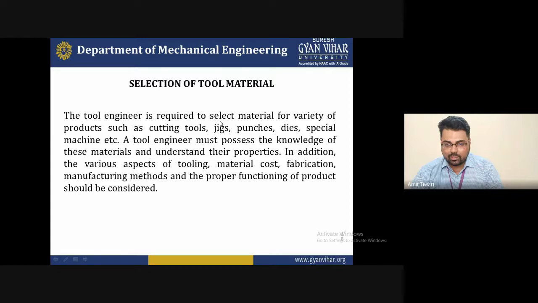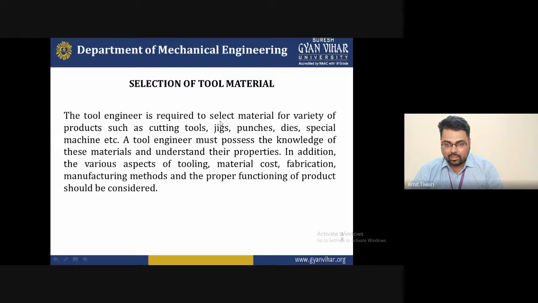You can say this is a good quality single point tool material, and this is a good quality workpiece material. What material will you select for a variety of products such as cutting tools, jigs, punches, dies, special machines, etc.? Tool engineers must possess knowledge of these materials and understand their properties. These are some of the selection parameters considered during the machining process.